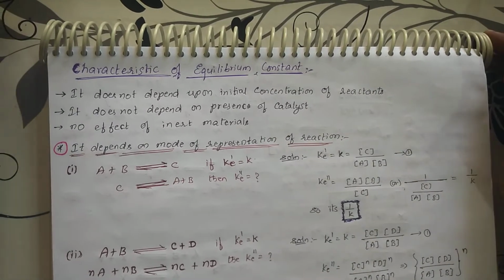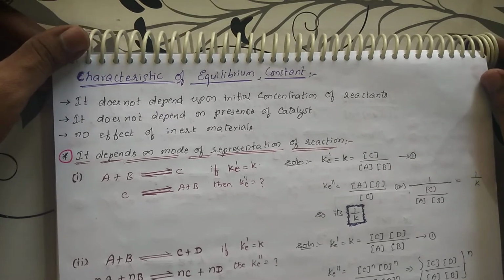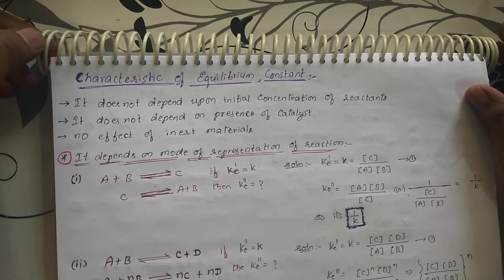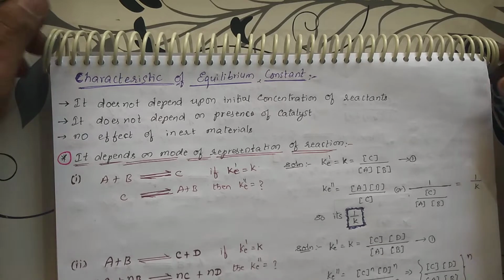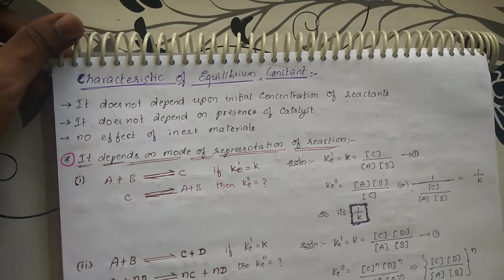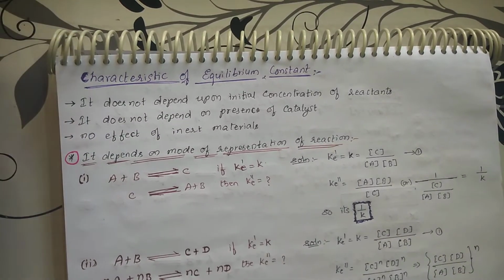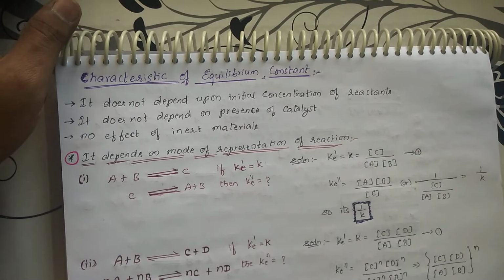Yesterday we were talking about the Kp and Kc relation, and how to write the formulas with respect to that. Today we are going to deal with the characteristic properties of the equilibrium constant. That means we will learn what factors the equilibrium constant depends on, and what factors it does not depend on, in this video.